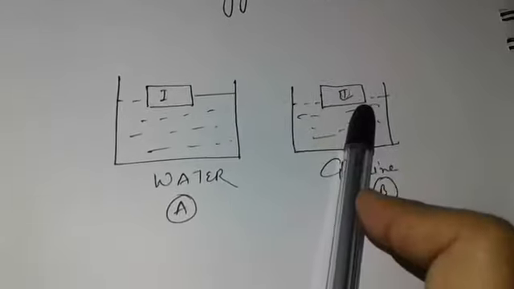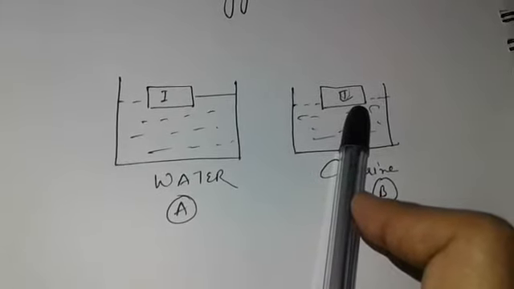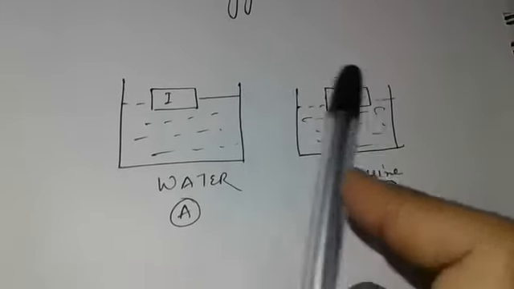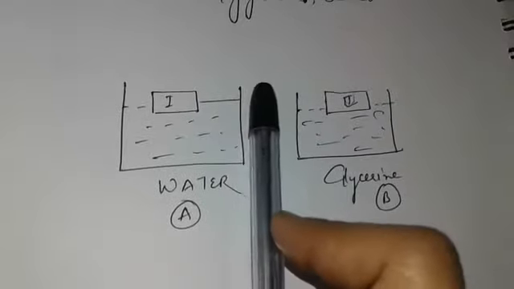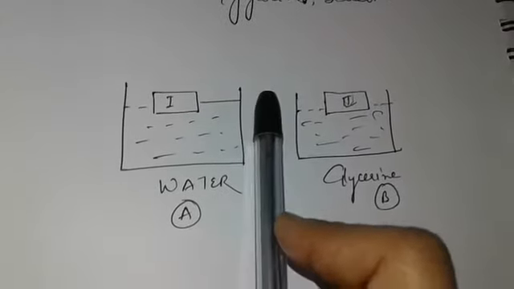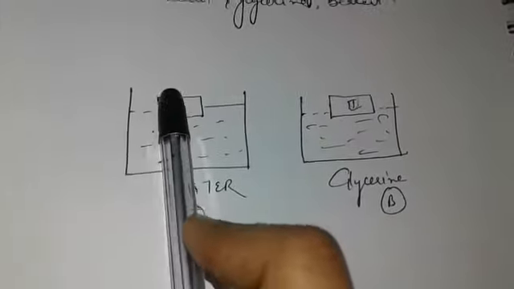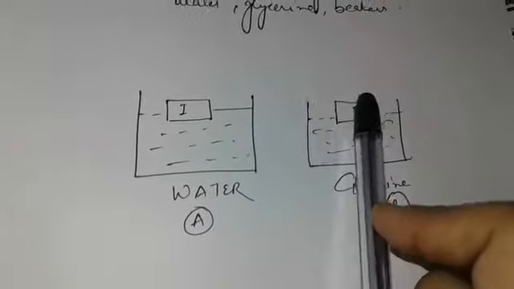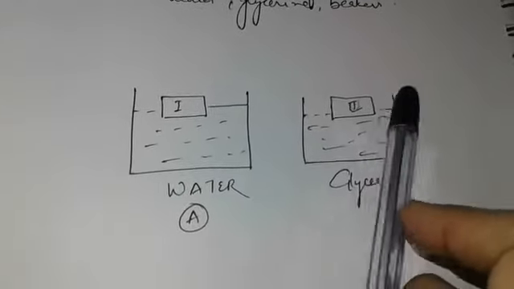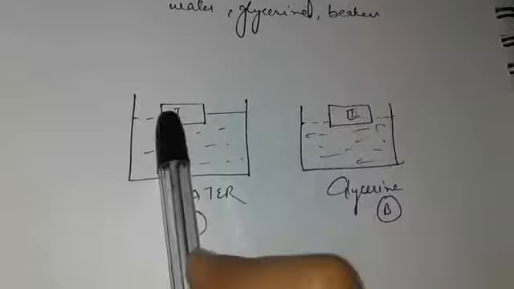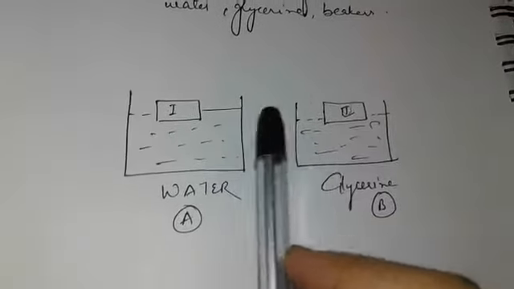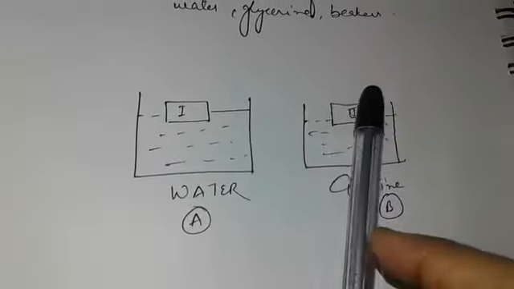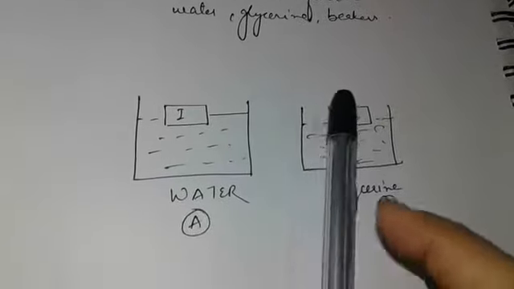Because of this, block 1 floats in water with its portion outside the surface lesser in comparison to block 2, because density of glycerine is more than the density of water, and density of wood is less than the density of water as well as the density of glycerine.